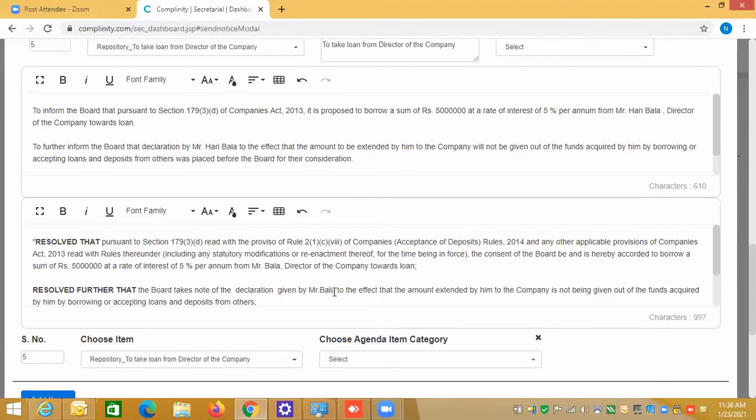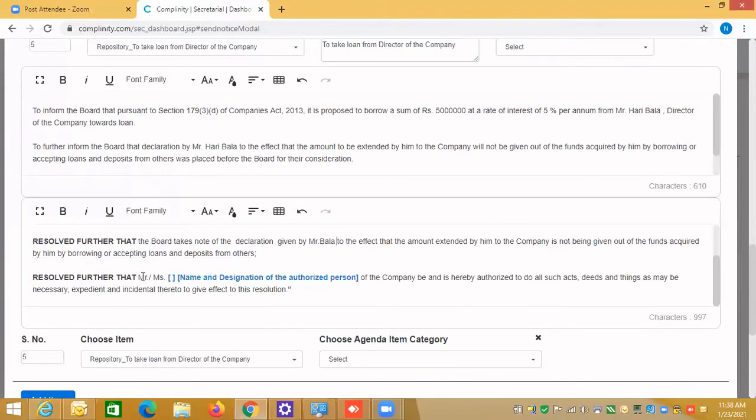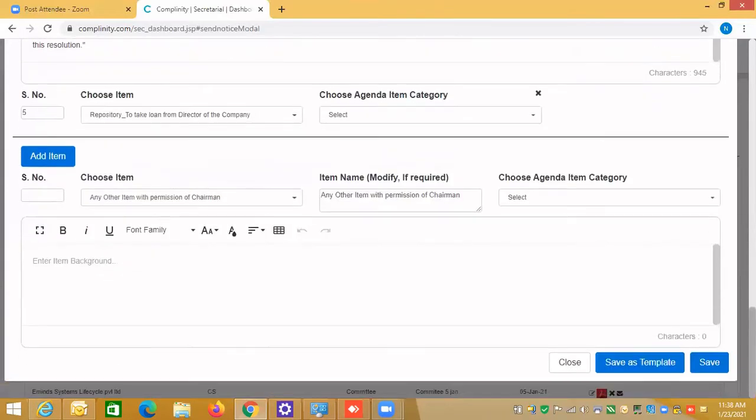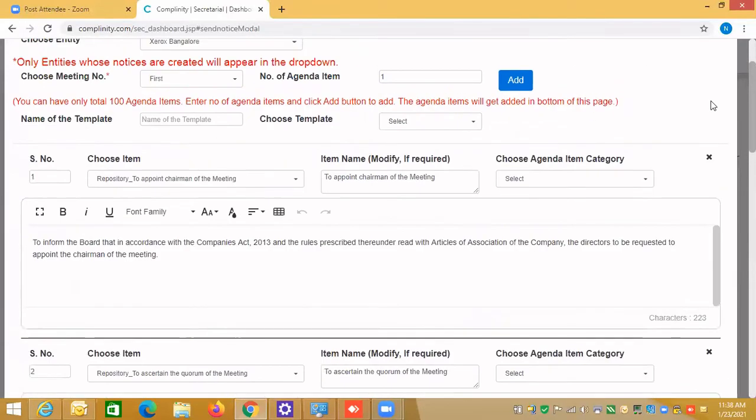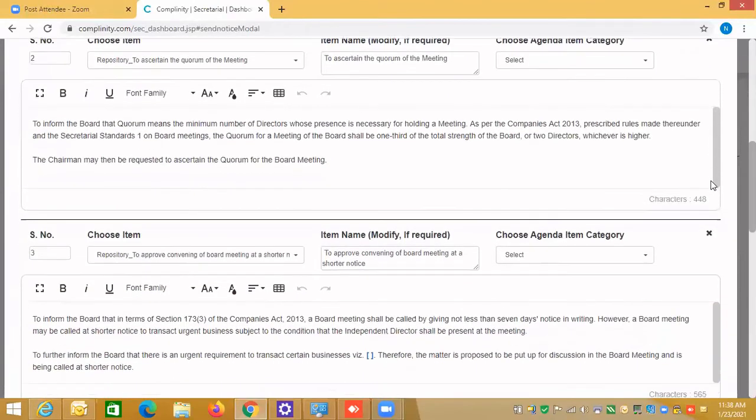So all the blue color, because whatever decisions you are taking, and again he resolved further that this is all the statutory as per the, it is important to show you how we can create. Now remember I told you there is an angular bracket, so I have to see wherever.